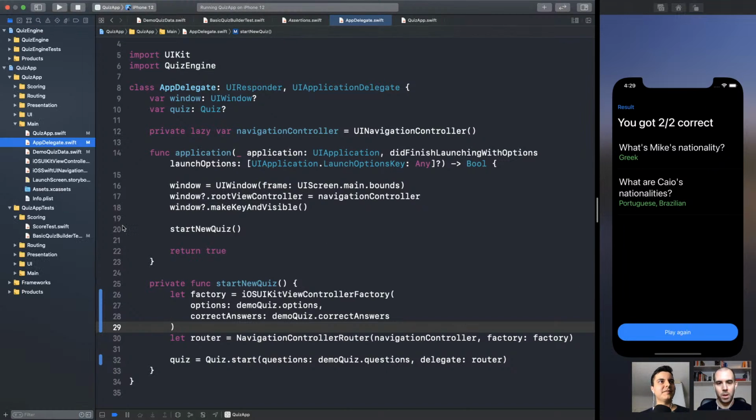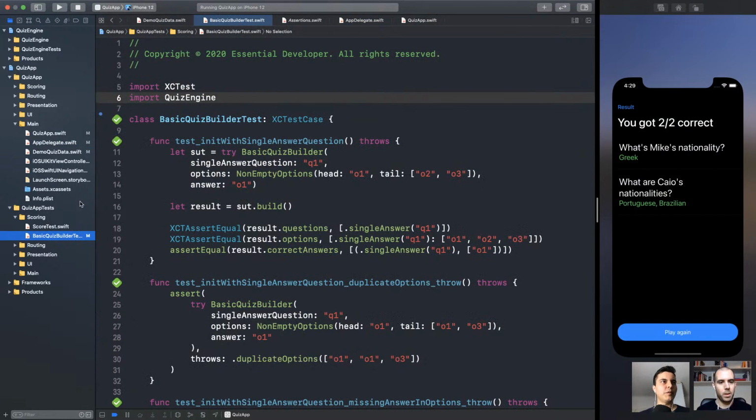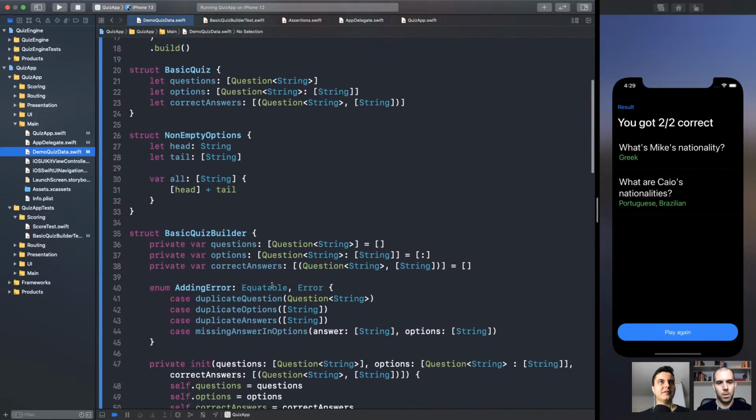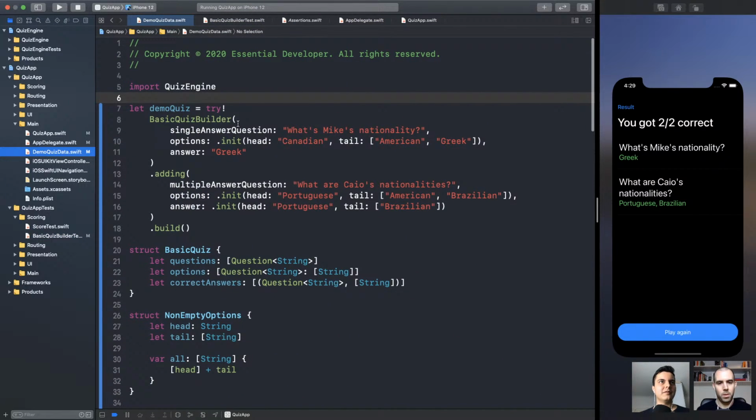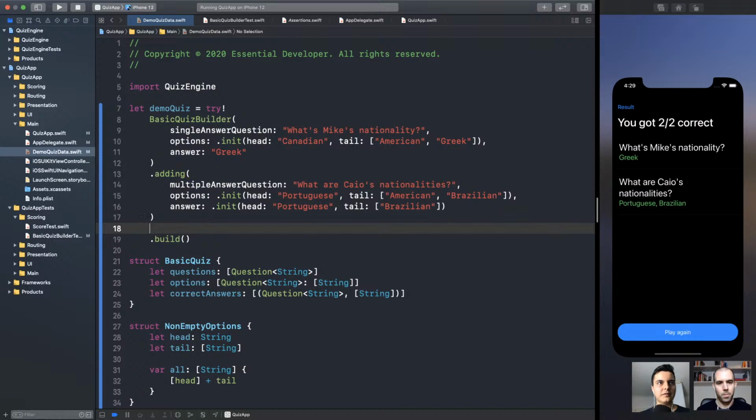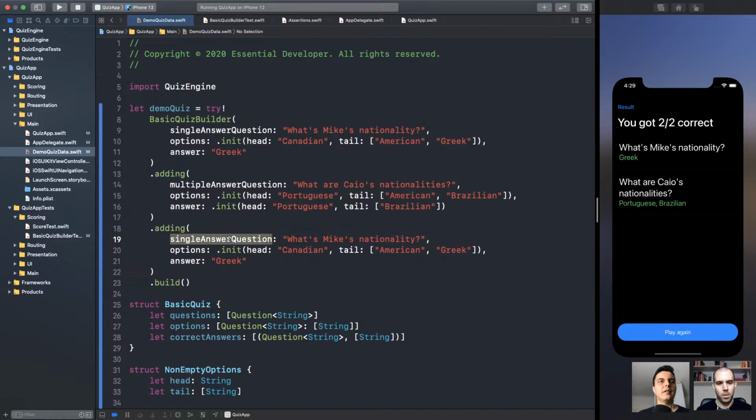Ta-da, there it is. Now let's say we want to add a new question. We just chain, like this. What is the capital of Brazil? São Paulo. Whoops. Rio.